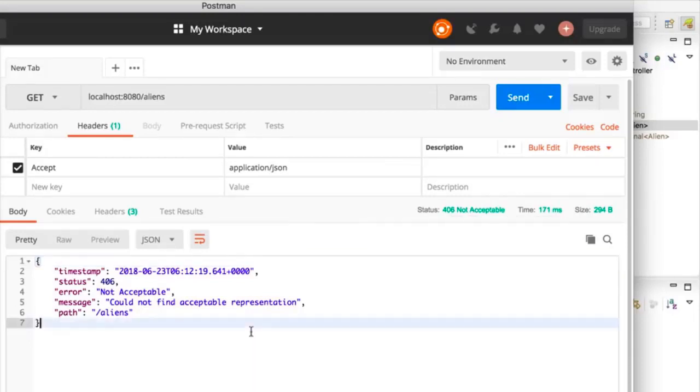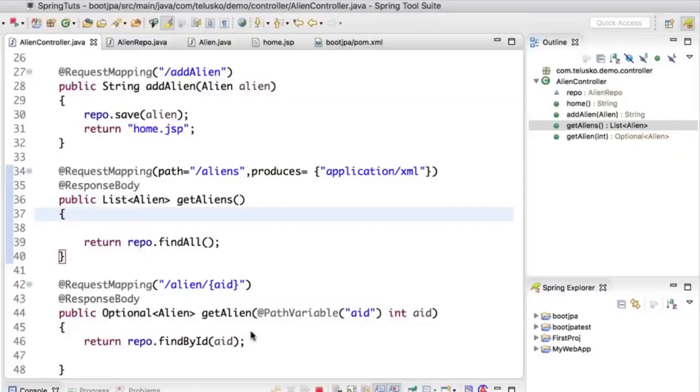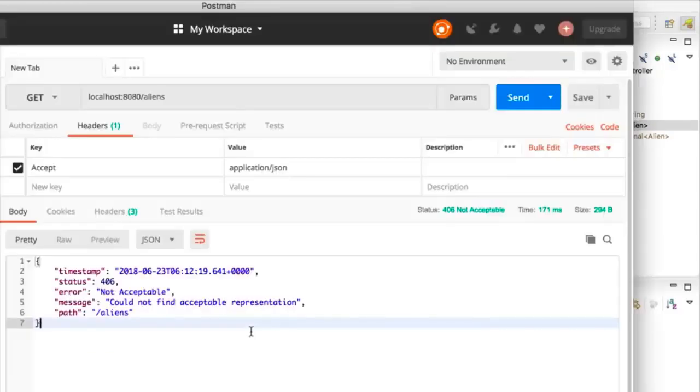So this is the power: we have control on the server side over which format to support. When you say XML, it will only support XML now. So everything looks cool, right? It's very beautiful. Whatever we have done makes sense. Now, what if you want to send data? Because at this point, we are only fetching data, right?